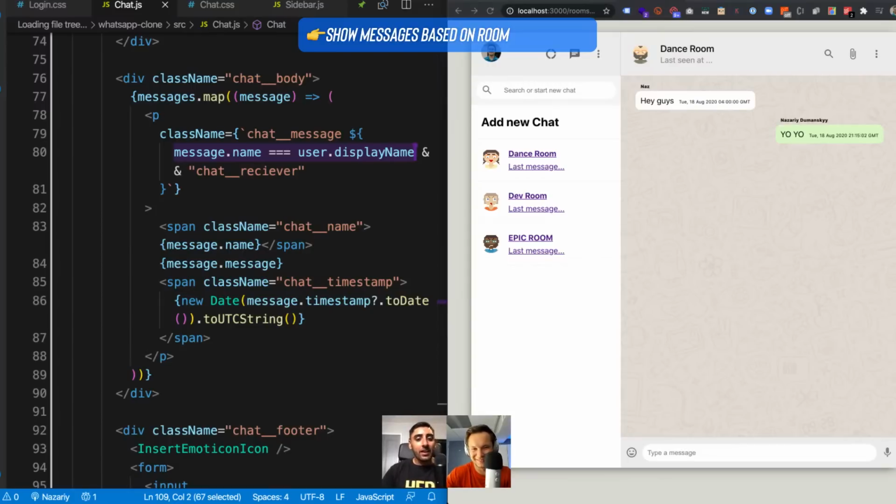At this point, you can see we've got a few things to fix. We've got last seen at on the top of the chat header, and we also have the styling on the left side. So we have dance room, dev room, epic room, and you see where it says last message, right? Let's fix those two areas, and then I think we are ready to hit done.